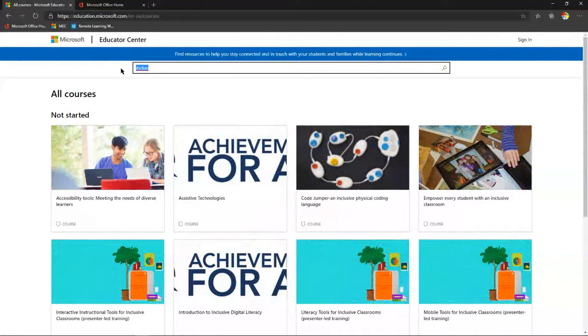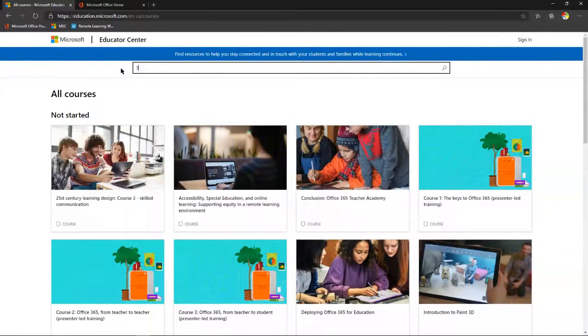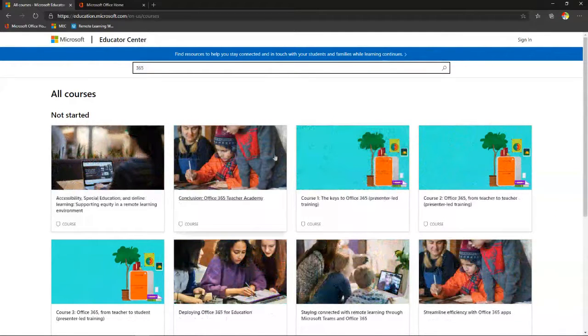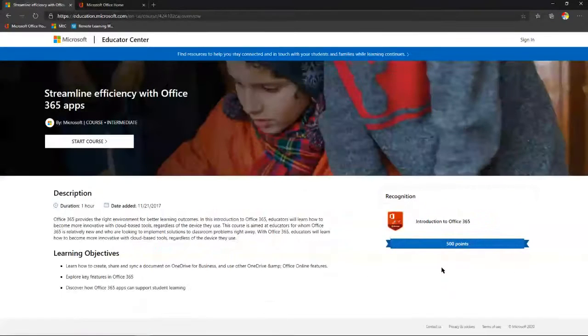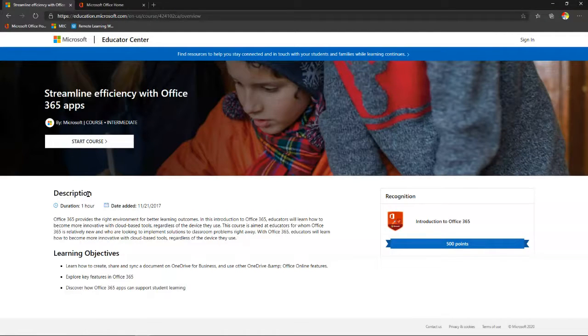Now, one in particular, because we're looking at 365, you can see here there's a number of courses, and one in particular I want to draw your attention to is this one here, which is Streamline Efficiency with Office 365 Apps. So this course here is a 1-hour course. When you do this course, you can come and go as slowly as you want, as often as you want, as long as you complete the whole course, then you will be awarded 1 hour worth of PD.